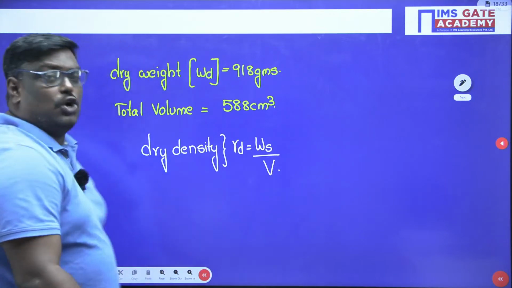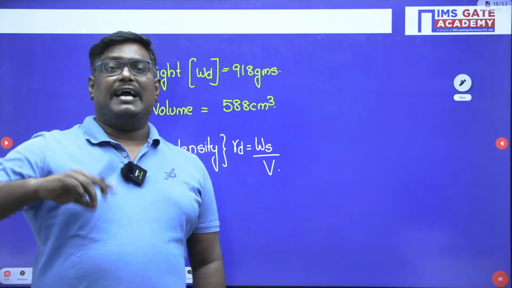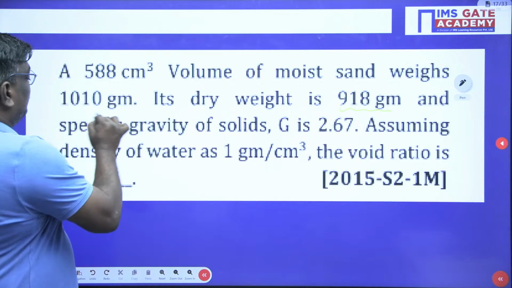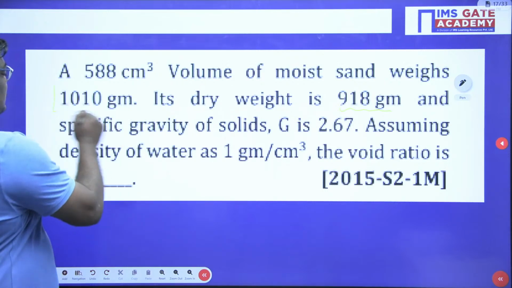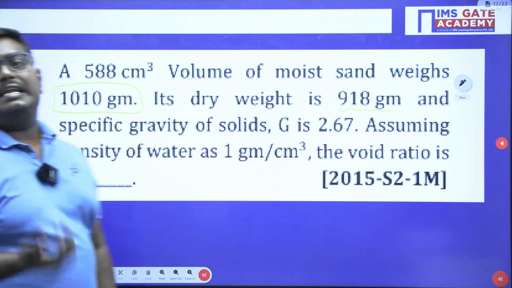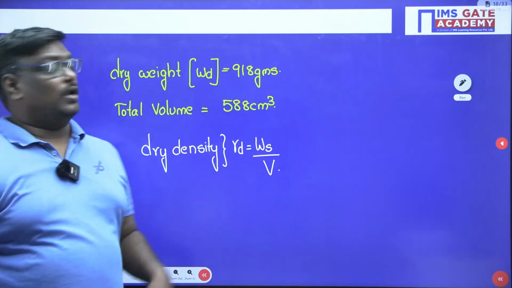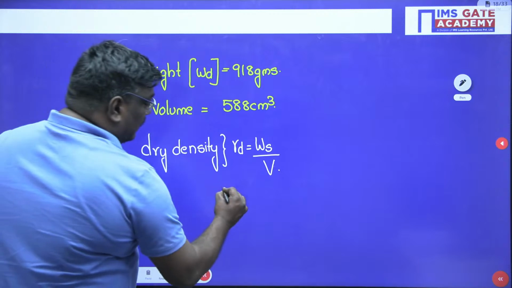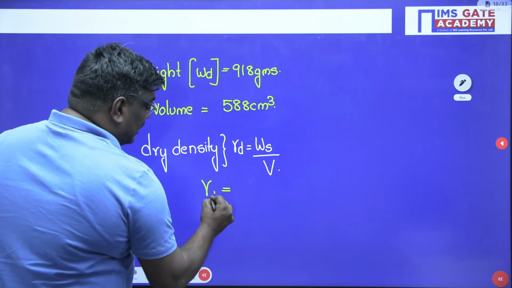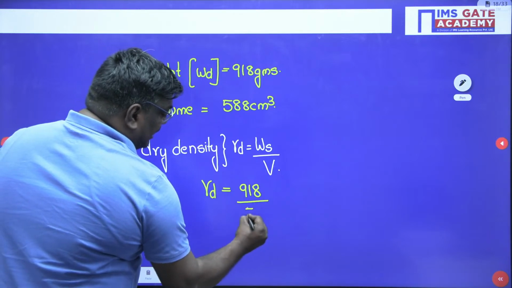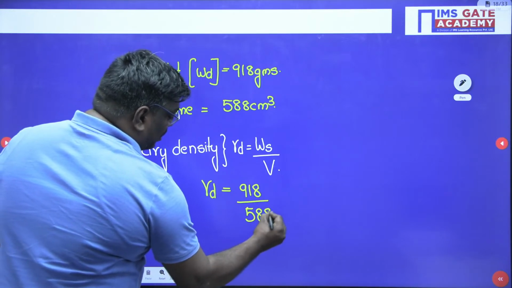Sir, 1010 grams, if you see here, you cannot take this, because this contains water also. But in dry soil, we take only the weight of the solids. So you can take here, what is the value? Can anyone tell me, sir? Gamma D is equal to 918 divided by 588. What is the value you got, my dear students?